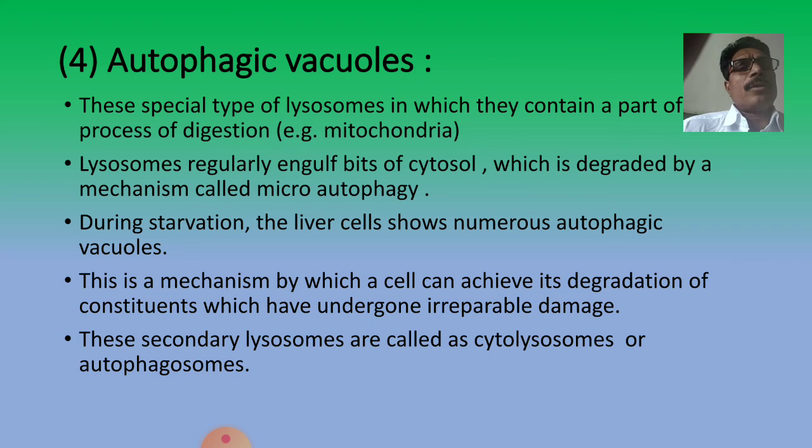Autophagosome means that the cytosol is continuously taken into the lysosomes, which is useful at the time of starvation, and the example is the liver cell. Thus this is about the lysosomes and their structure. Next time we will see the functions of lysosomes. Thank you very much.